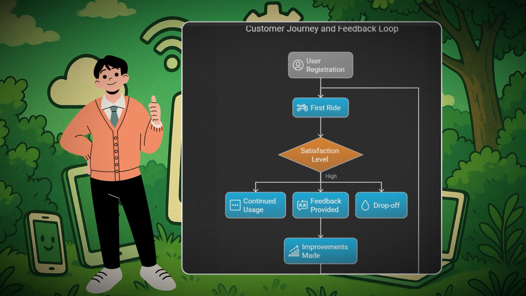Okay, now let's jump to this flowchart. This flowchart is very important because it shows the importance of feedback in a loop. First of all, the users will register on our platform. They will have their first ride, and based on their satisfaction level, either they will drop off or they will continue using our service. Based on their experience, they will provide us some feedback. Based on this feedback, we can address issues and implement solutions back in the company. So next time these users use our service, they will not face these problems anymore.